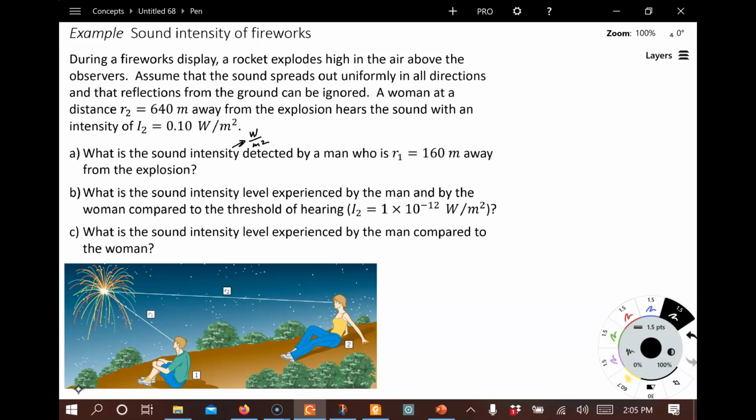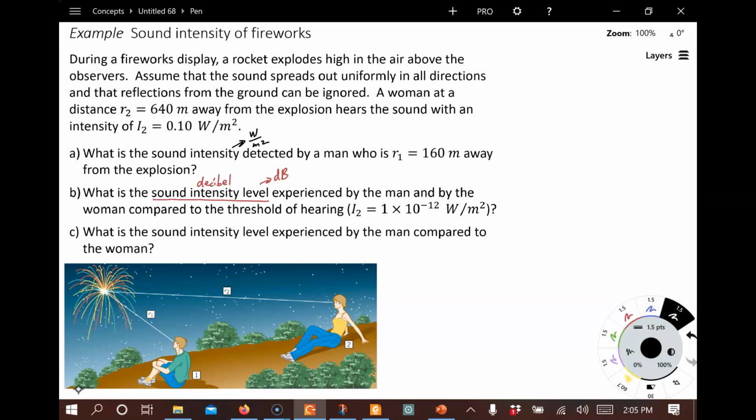This is different than the sound intensity level, which is a subjective experience of loudness for a human, and that has units of decibels. Oftentimes we just call this the decibel level, so we don't get confused.